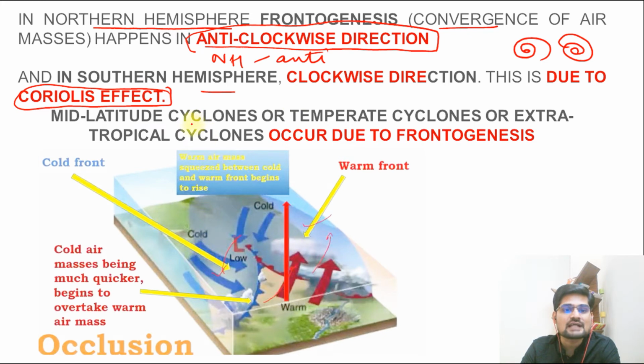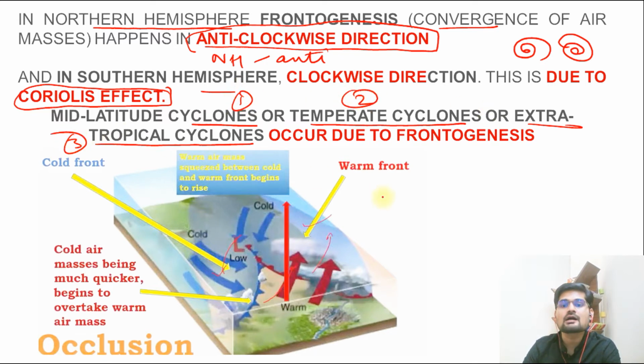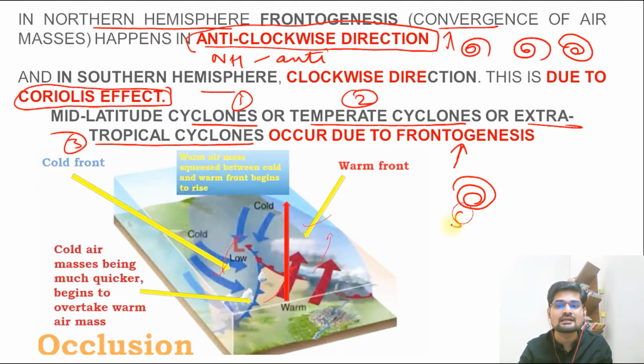So mid-latitude cyclones, or temperate cyclones, or extratropical cyclones, as we say by these three names, remember these three names of the same cyclone, occur due to this process which we say is frontogenesis, because here the fronts meet, cold air meets warm air. And that is where this kind of cyclone is generated. And remember, the cyclone's direction is anti-clockwise in the northern hemisphere, and clockwise in the southern hemisphere. That is important to remember.